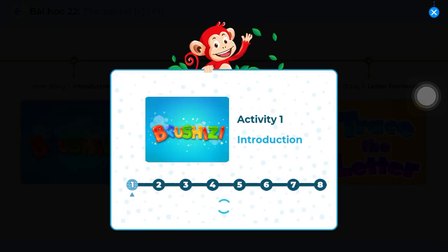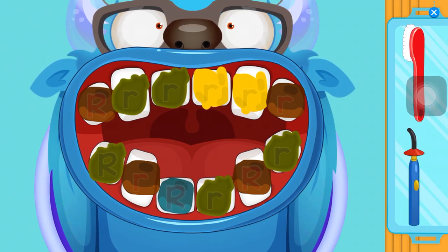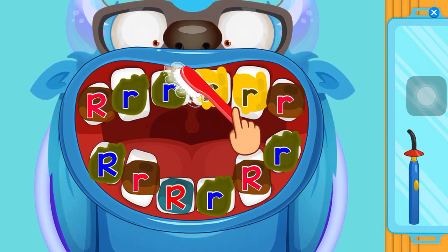Activity 1. Introduction. Yo! Choose your tool to clean the monster teeth.